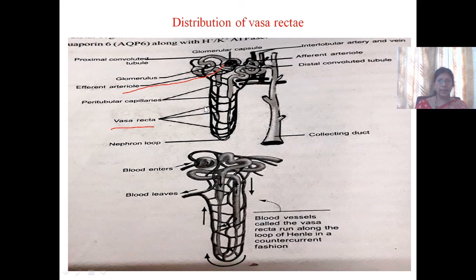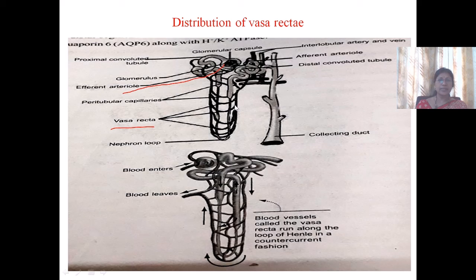Vasa rectae bring oxygen and nutrients to the medullary nephron, and they take away water and solutes that are continuously added to the interstitial fluid around the nephron.